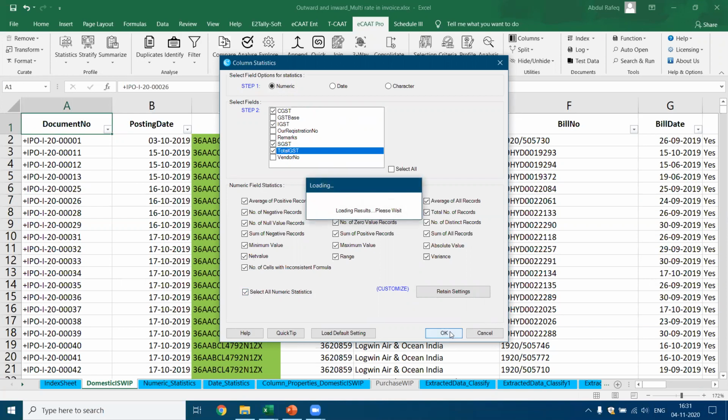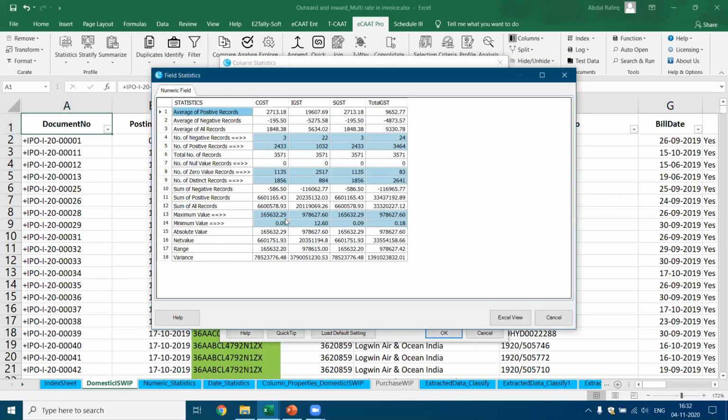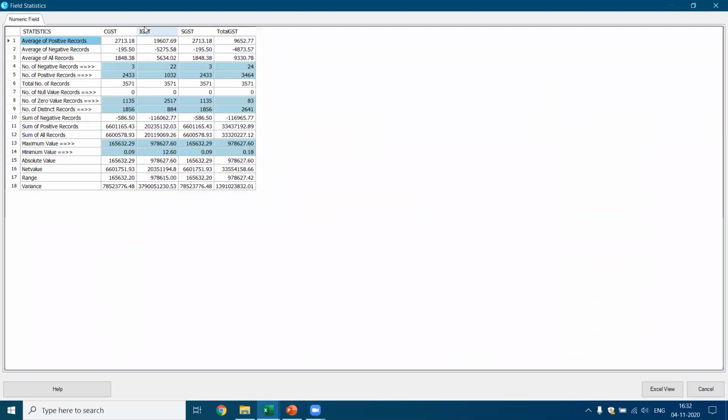Now on this particular file, the statistics are being computed as we speak, and it should give me the result in a few seconds for the selected fields. Now you see, we got the result. So what does it say? For the fields which you got, for example, CGST, what are the average positive records? What is the IGST? What is SGST? Similarly, what is the average of negative records, which means there are negative records also. It gives a number of negative records.